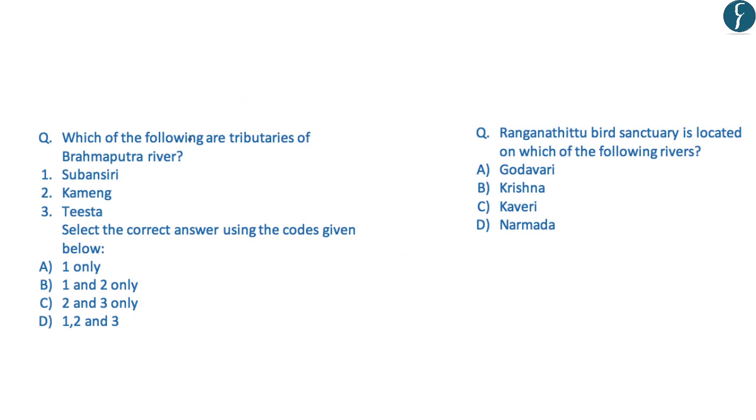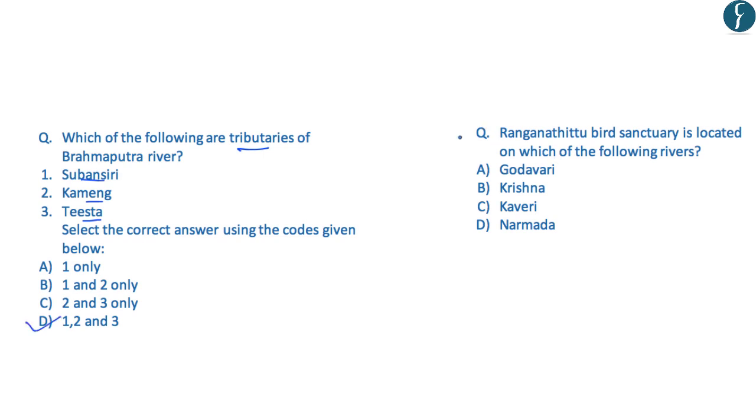So the first question reads, which of the following are the tributaries of Brahmaputra river? And the options are Subansiri, Kameng and Teesta. And as we have learned, all the three are the tributaries of Brahmaputra river. So the option D is correct, that is 1, 2 and 3.